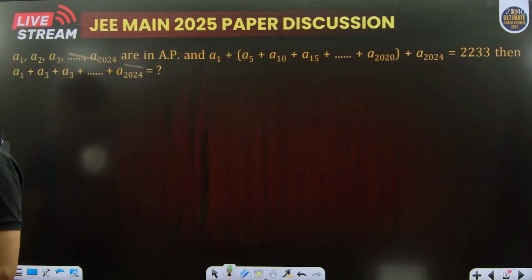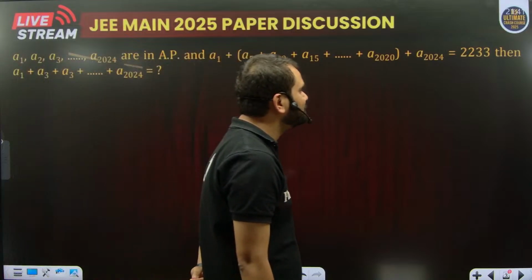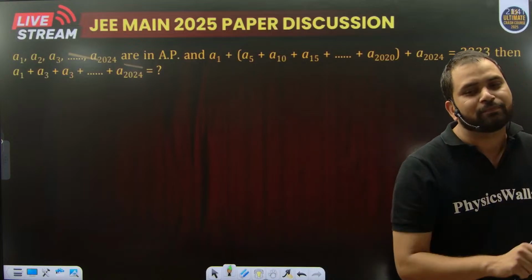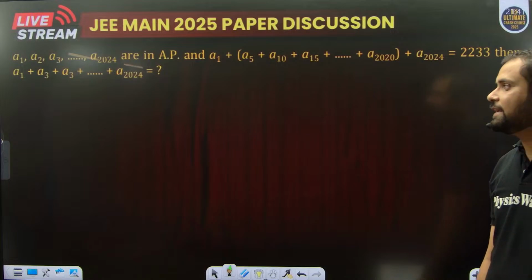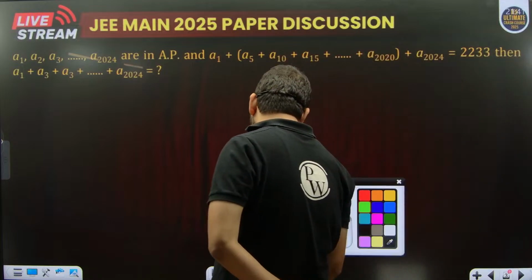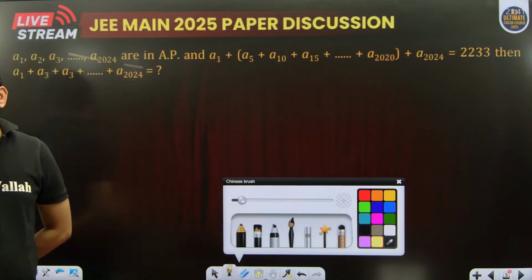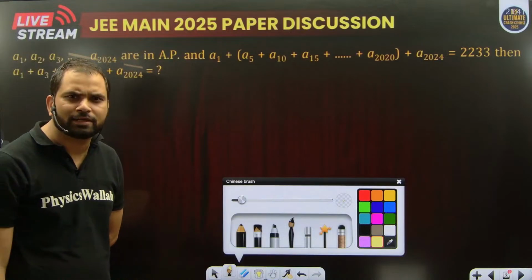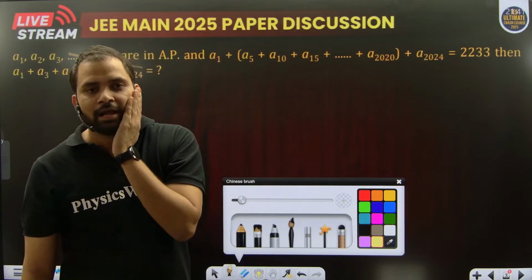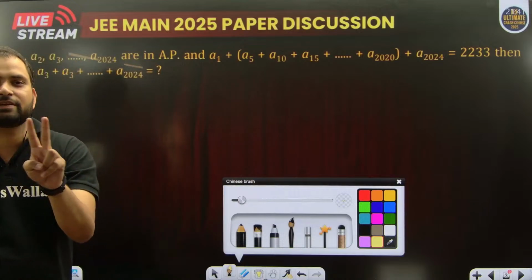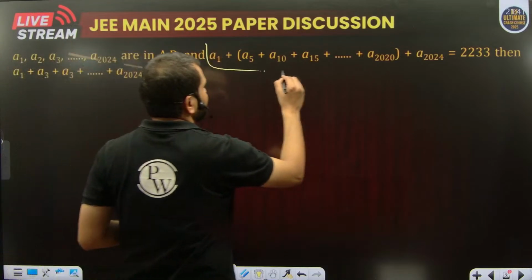If A1, A2, A3 up to A24 is an AP, and A1 plus A5 plus A10 plus A15 up to A20 plus A24 is 2233, then A1 plus A2 plus A3 up to A24 is equal to? Now look, to find out a particular arithmetic progression, we need two different things: the first term and the common difference. And for those two things, we need two different equations. But in this case, there is only one equation.